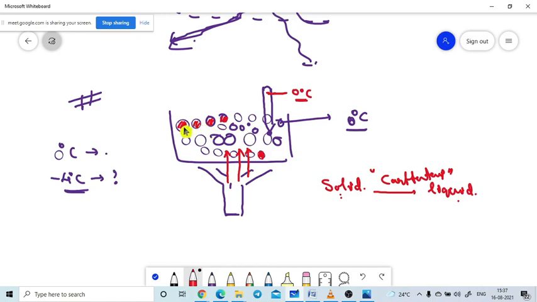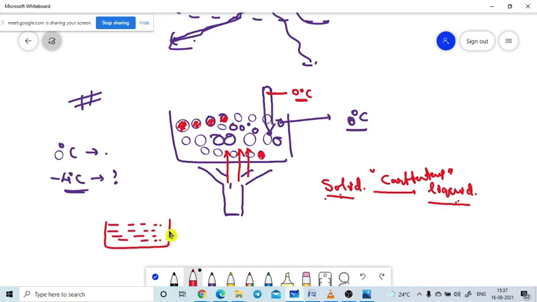See, this substance is changing its state. This is the solid state, and this is the liquid state. So if a substance or matter changes from one state to another, there is no change of heat. The heat must be constant. Now if we go to another case, we have water at 0 degrees. You are already familiar, water is available at 0 degrees.